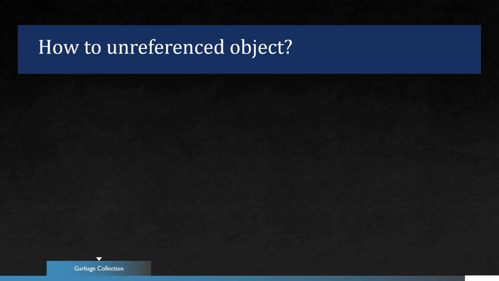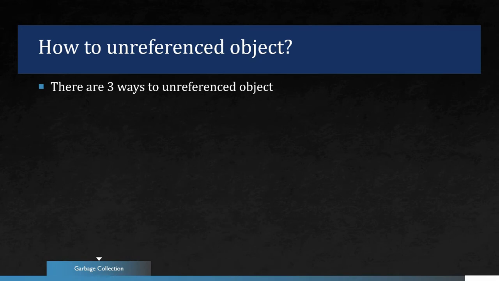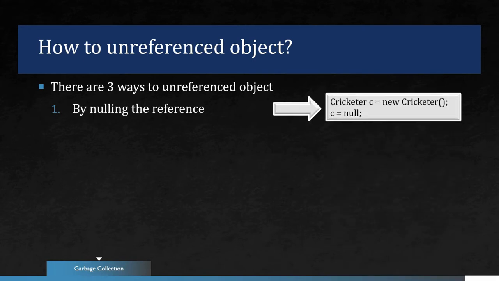How can we unreference an object? Basically there are three ways to unreference an object. The first way is by nulling the reference. It means you can create the object by calling, for example, Cricketer c = new Cricketer(). And suppose you assign c = null, then this c is eligible for garbage collection.